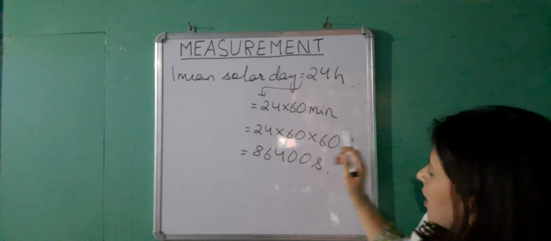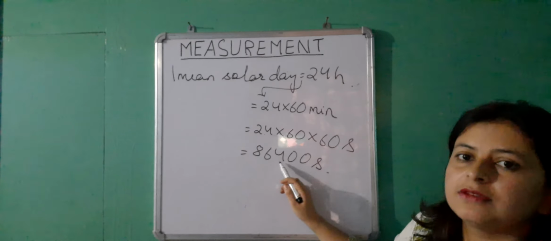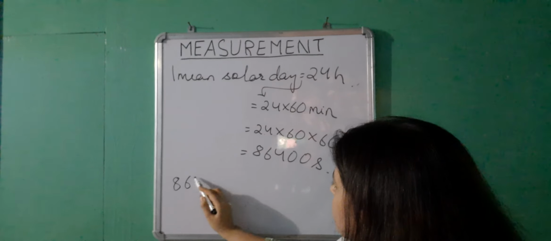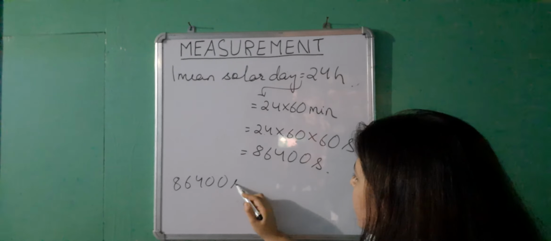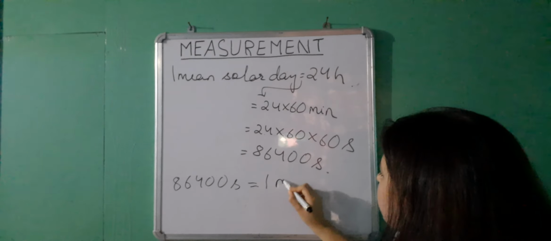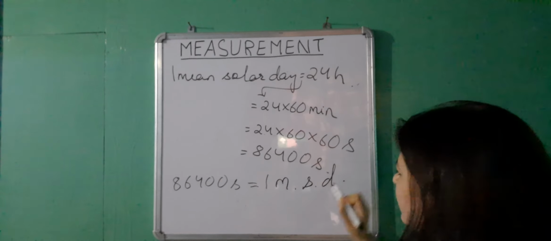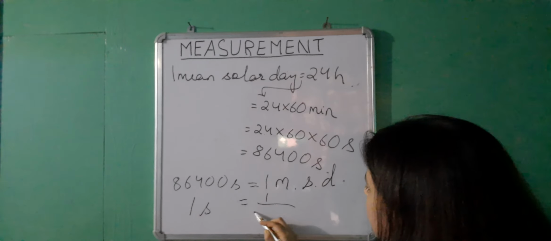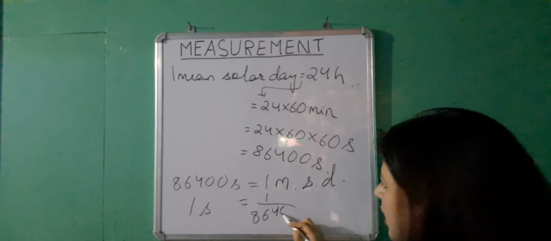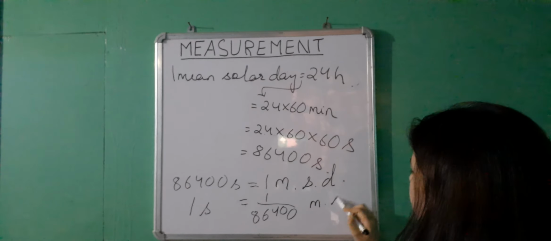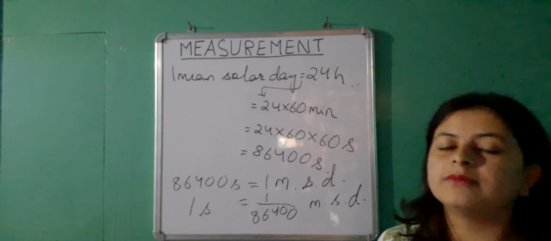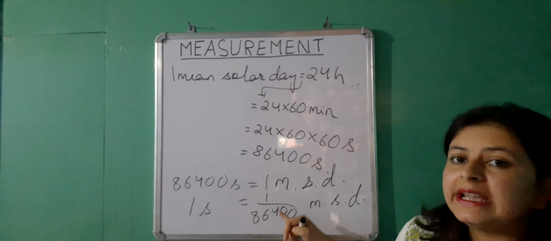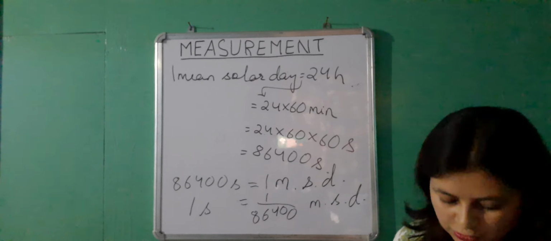Now this value comes down to 86,400 seconds. So 86,400 seconds makes 1 mean solar day. That means how much is 1 second equal to? 1 second is 1 by 86,400 part of a mean solar day. That is how we have come to the definition of 1 second.